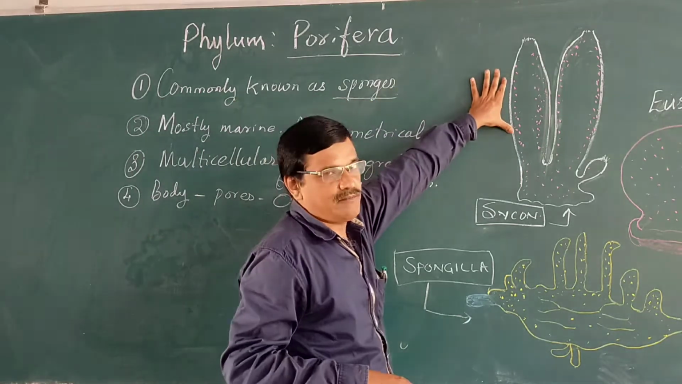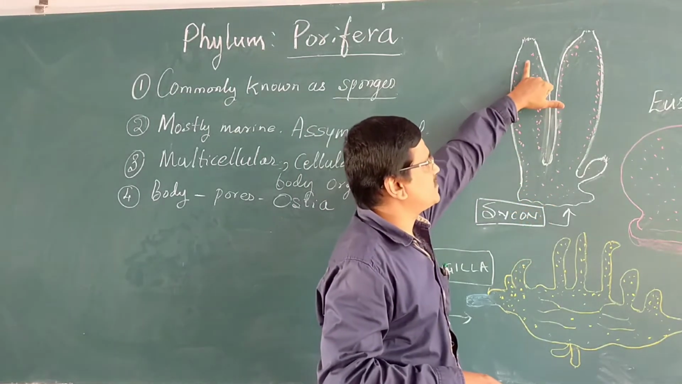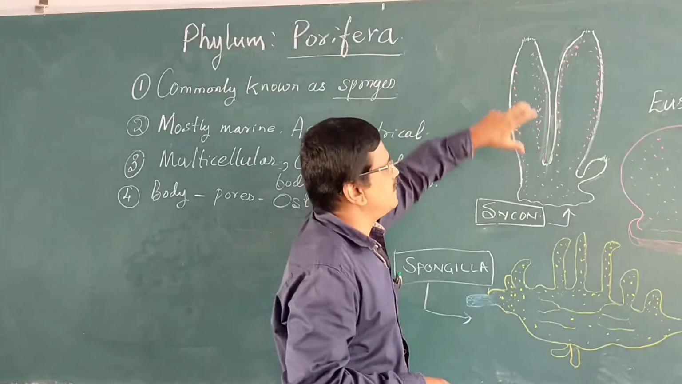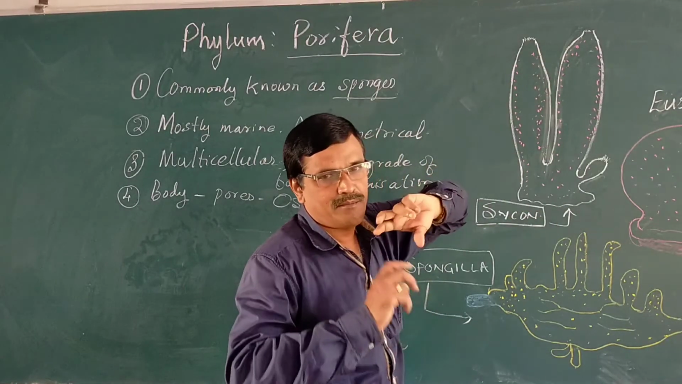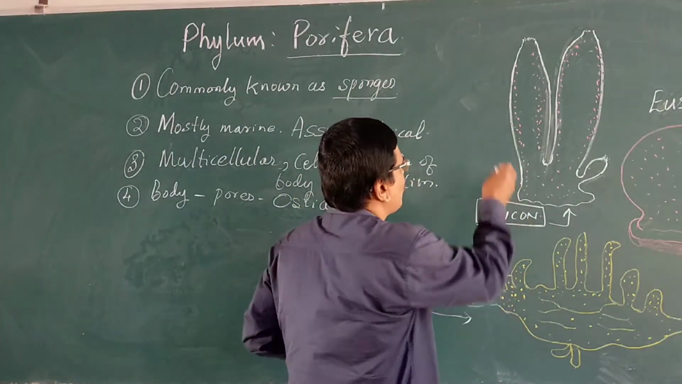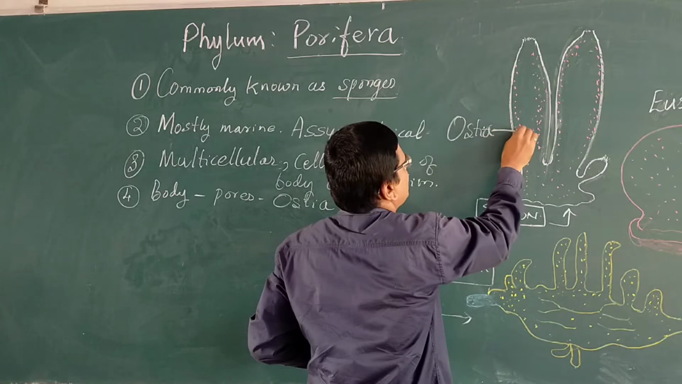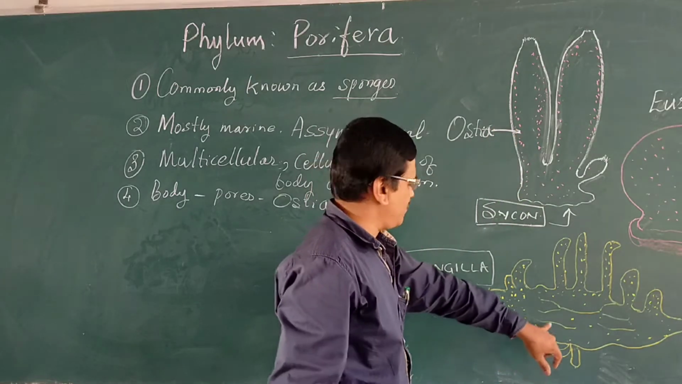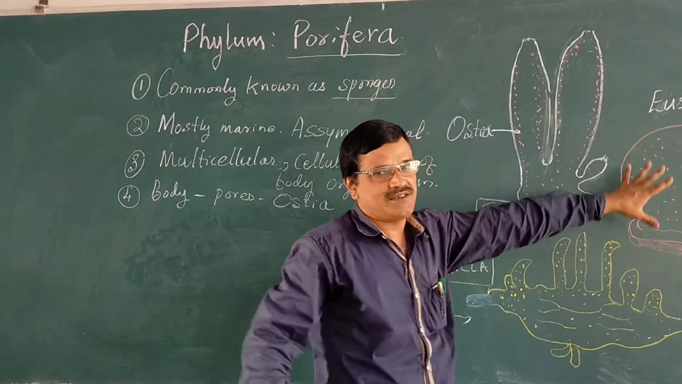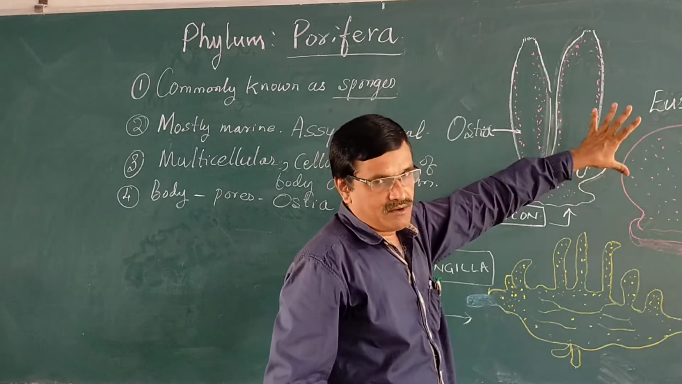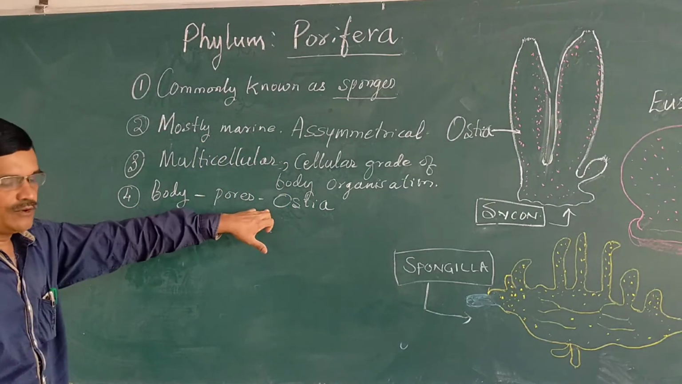Now we look at this diagram here. This is an example of sponge, that is Sycon, and it has a cylindrical shaped body, and its body wall has minute pores. Throughout the body wall, there are many number of minute pores, and these pores are known as ostia. So this is another example, Spongilla, Euspongia. In all these sponges, the body wall has many minute pores known as ostia.